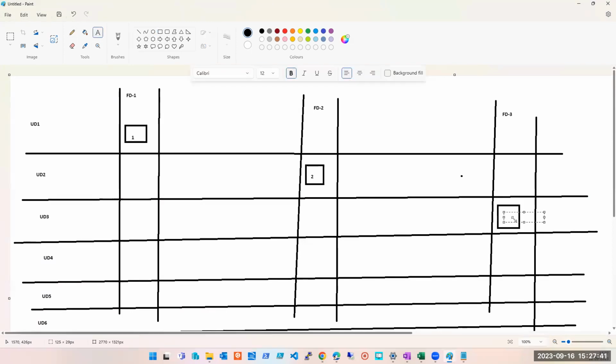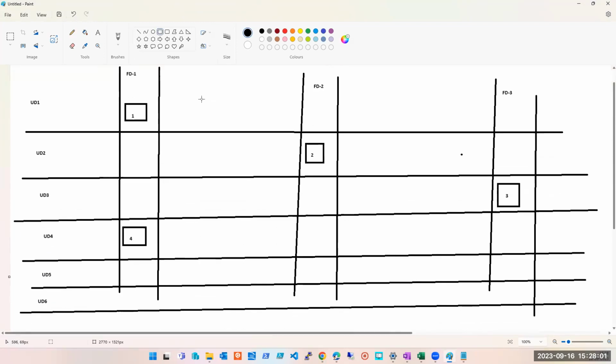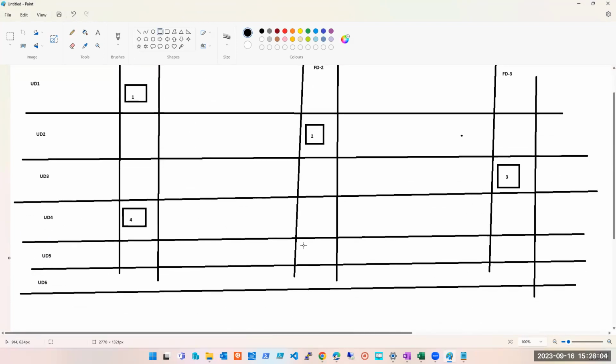Fourth machine: fault domain 1, update domain 4. Yes, update domain 4. Okay, now I'm not going to draw all of them. I hope you got the idea. Or let's do it. Where will the fifth one go? Fault domain 2 and update domain 5. This is my fifth machine. Okay.